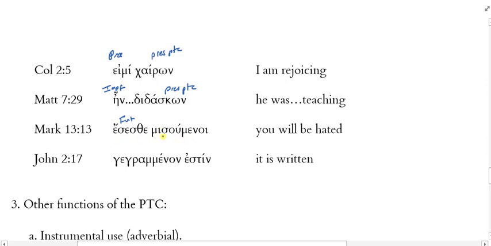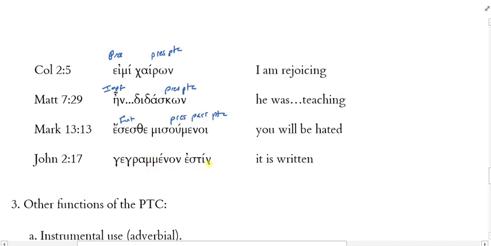Now look at the form misumenoi. That is a present participle, but it's passive. So not you will be hating, but you will be hated. All right? And then John 2:17, gegramenon estin.